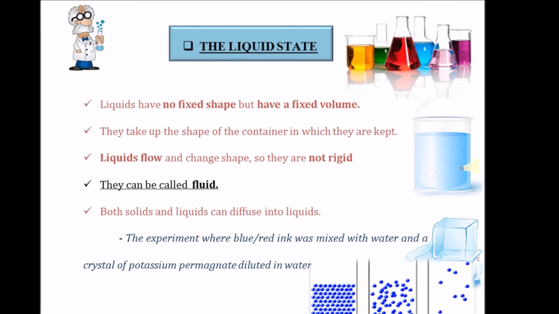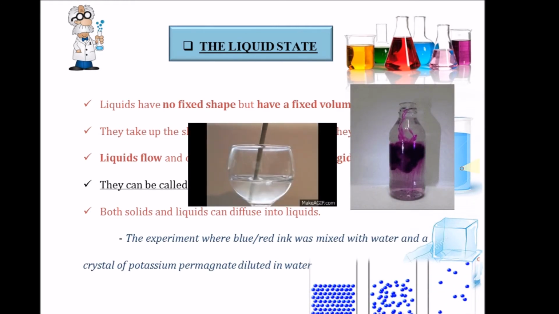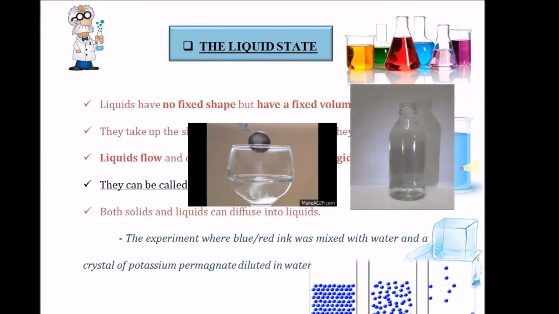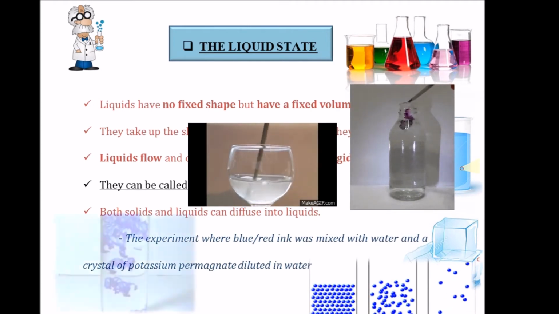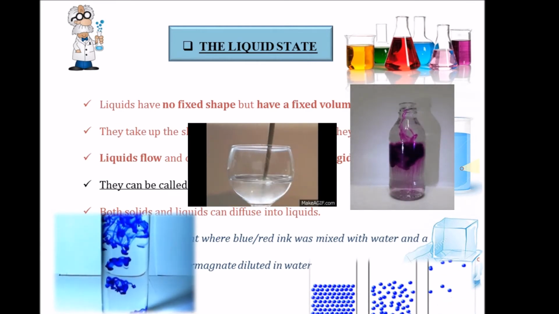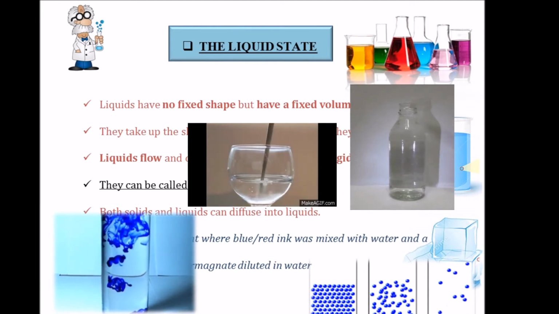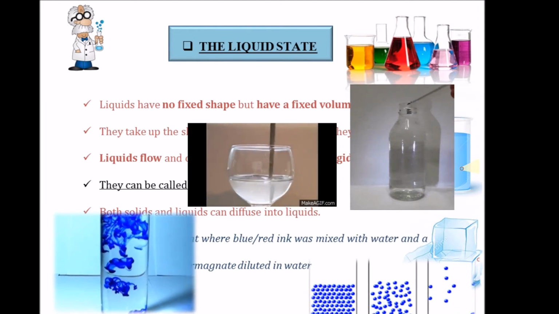We have already seen the experiment where, in the case of solids, potassium permanganate or salt mixed with water gets diluted easily. Similarly, when blue or red ink was mixed with water, the whole beaker turned blue. So in both these cases, we understood that solids and liquids diffuse into liquids.